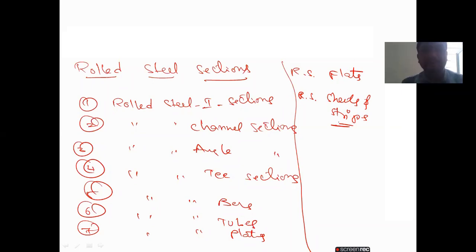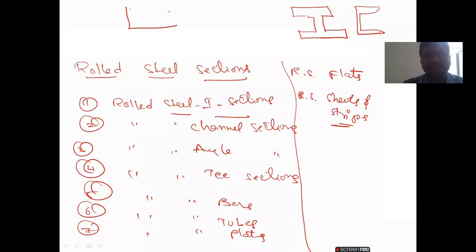So if you observe here, these are the most important things, especially before starting any type of problem. We must know these sections very carefully. We have to read this one. The first section is the rolled steel I section. That means the section is like this, the I shape. And the channel section is like this. Also the angle section is like this. In the angle section we have equal angles and also unequal angles.